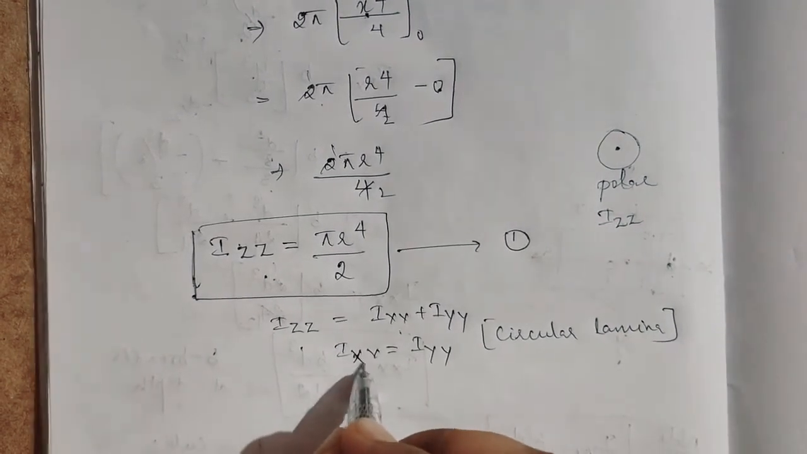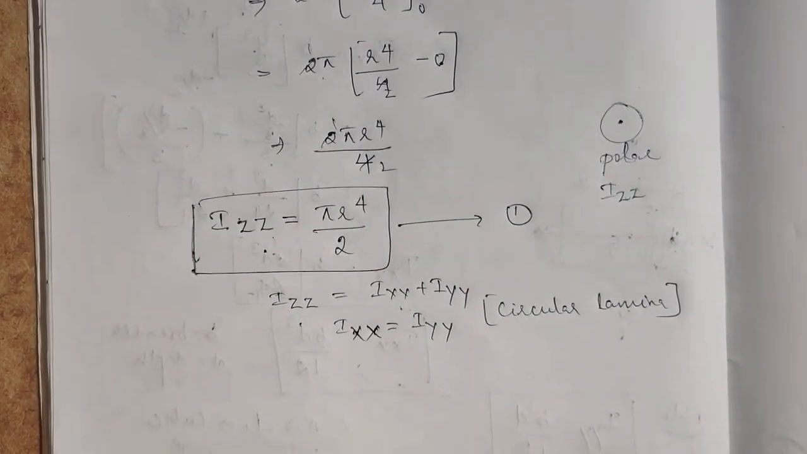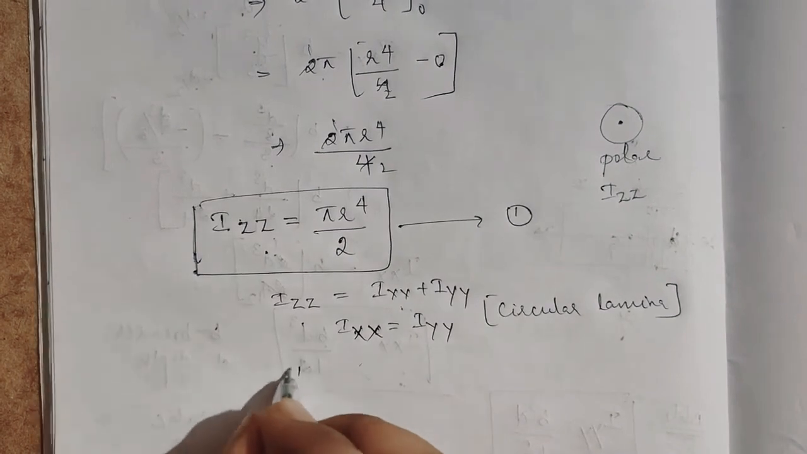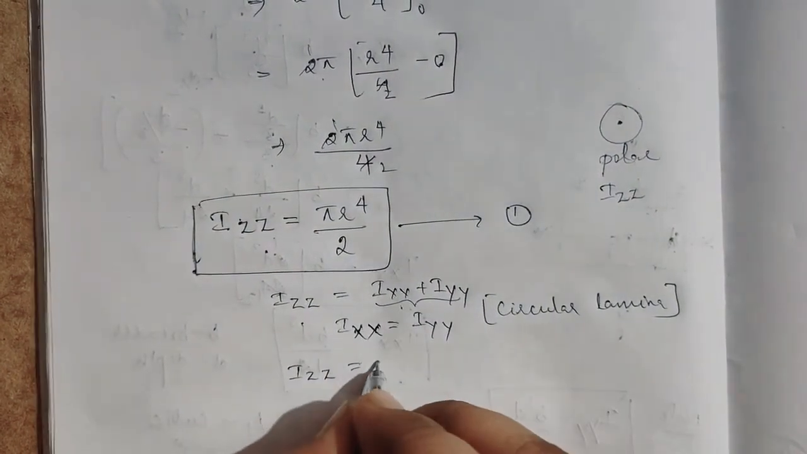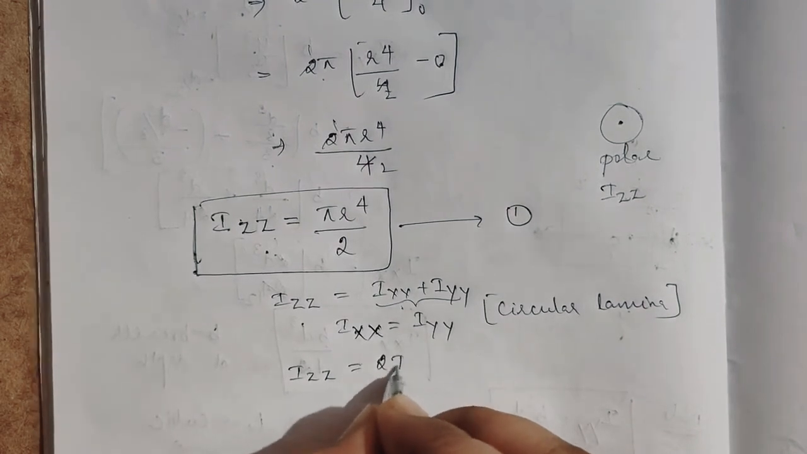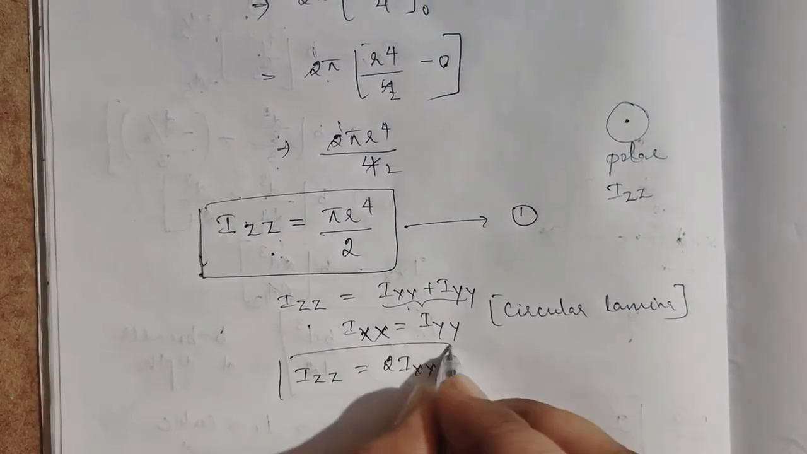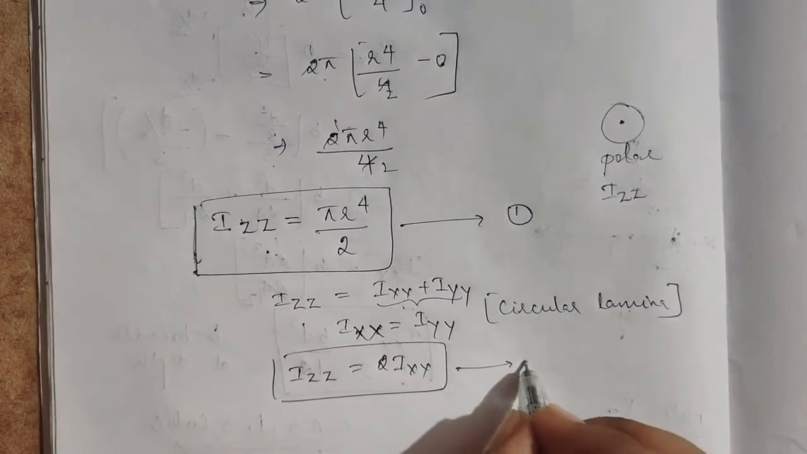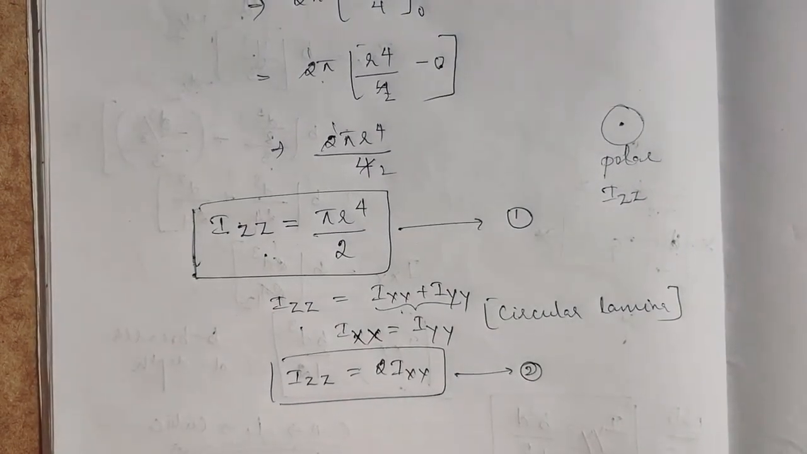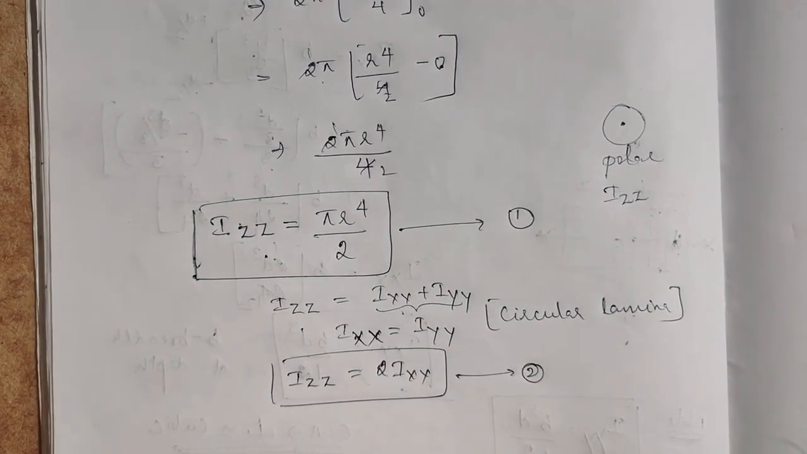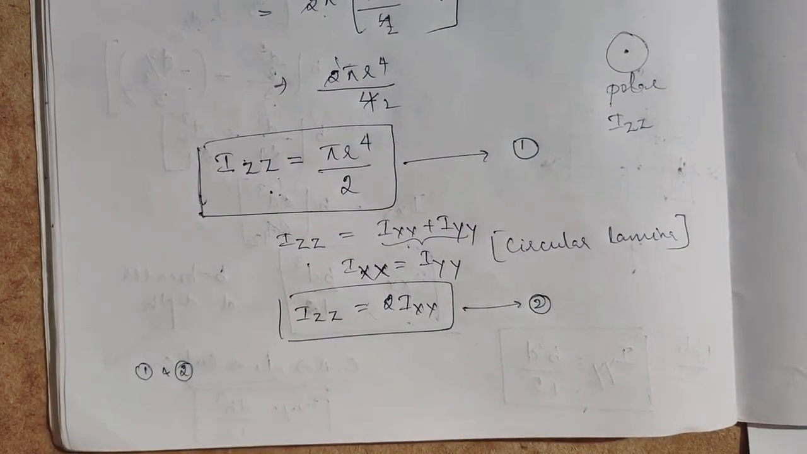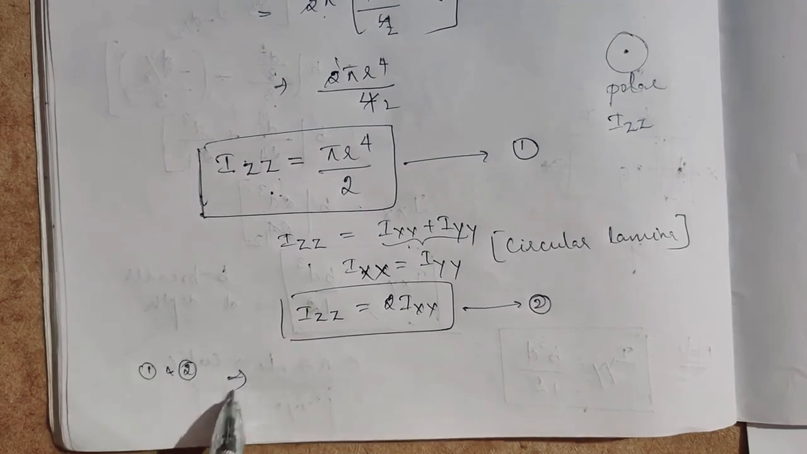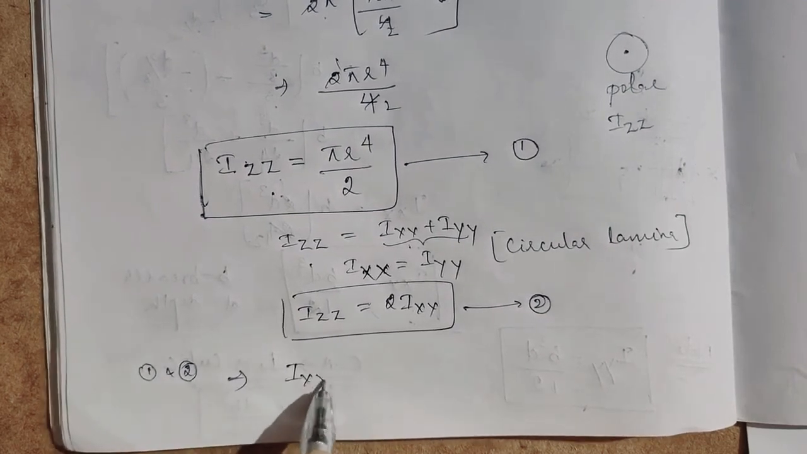Ixx is equal to iyy. So Izz is equal to, this is nothing but the same, I can write it as 2 Ixx. So this may be equation number 2. So from 1 and 2, I can conclude that Ixx